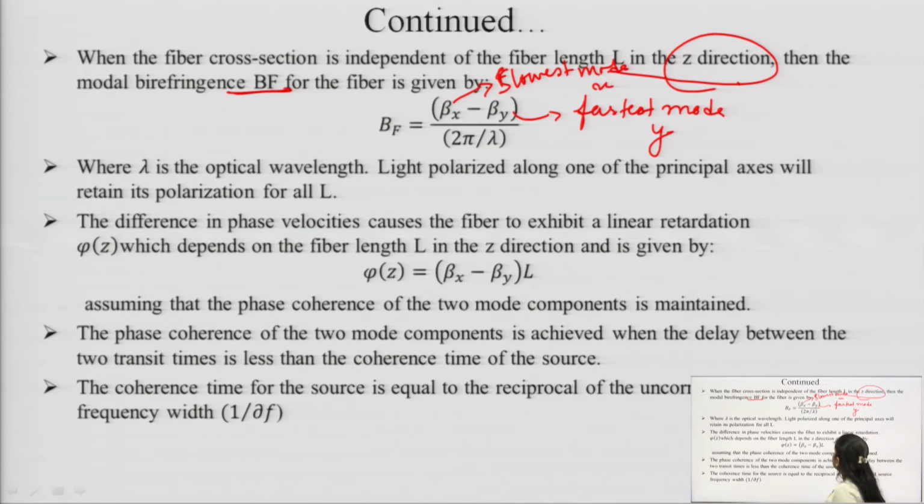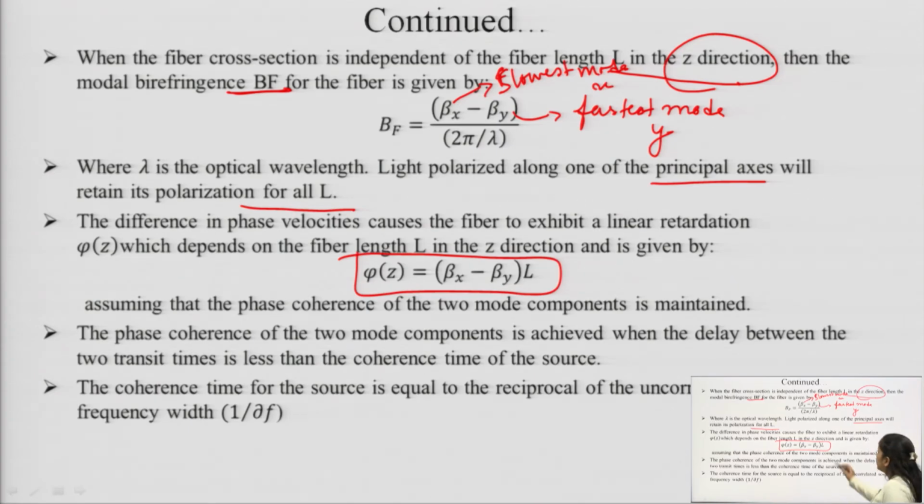The light polarized along one of the principal axes will retain its polarization for all L. We have seen that there exists a difference in the phase velocity, and that is equal to phi z equal to beta x minus beta y into L, where L is the length of the fiber.